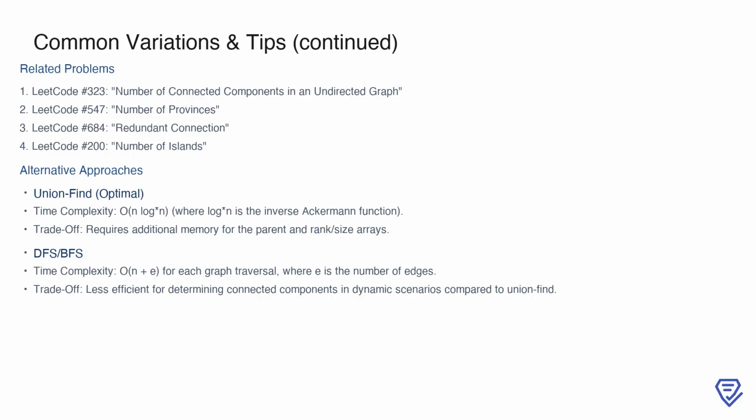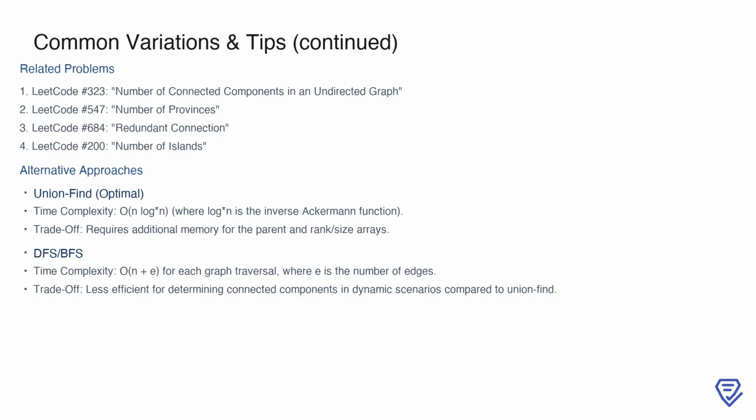Examples include LeetCode number 323, which focuses on counting connected components in an undirected graph, and LeetCode number 547, which is about determining the number of provinces, a variation of the connected components problem. Similar problems include LeetCode number 684, which asks for the redundant connection in a graph, and LeetCode number 200, which involves finding the number of islands in a grid.